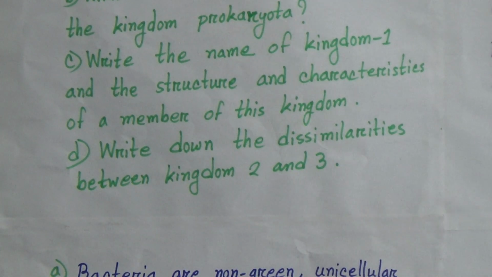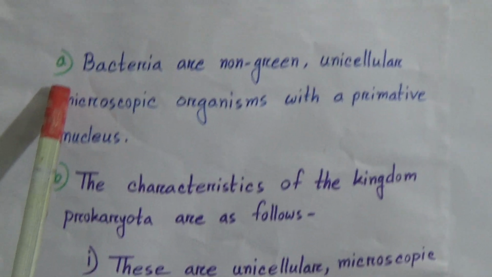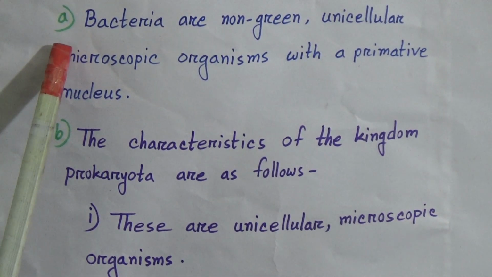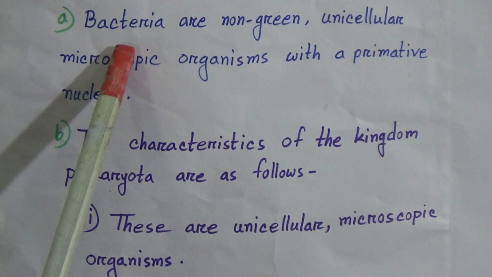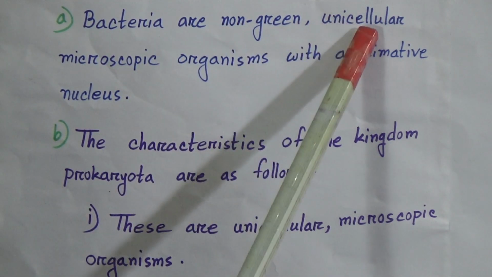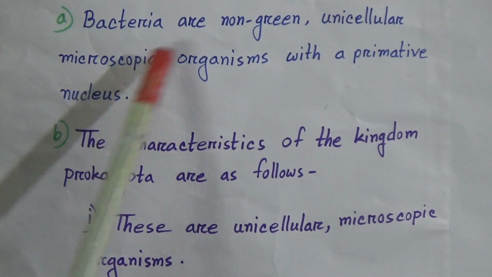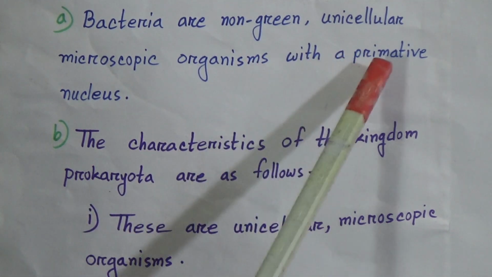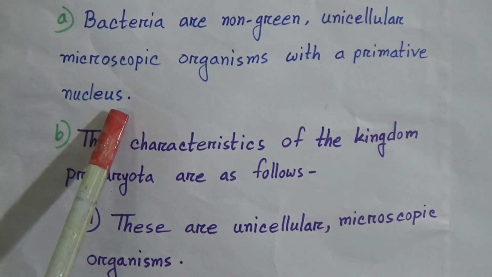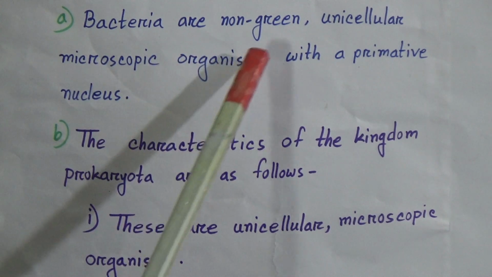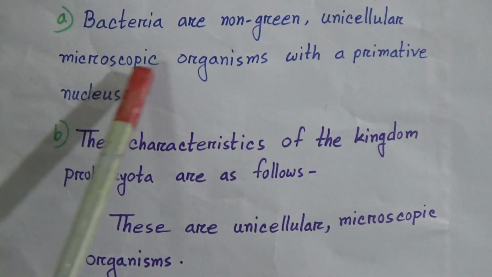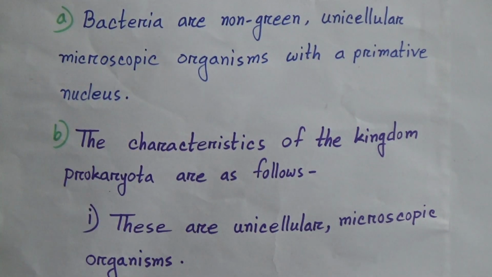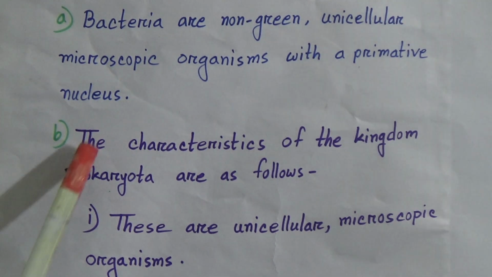A number question answer. Question was, what are bacteria? Answer is, bacteria are non-green unicellular microscopic organisms with a primitive nucleus.